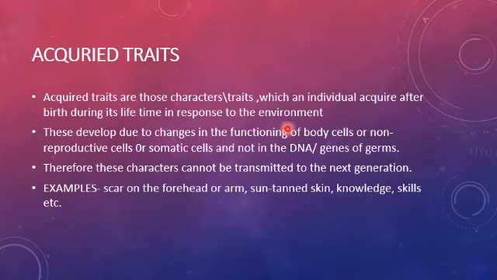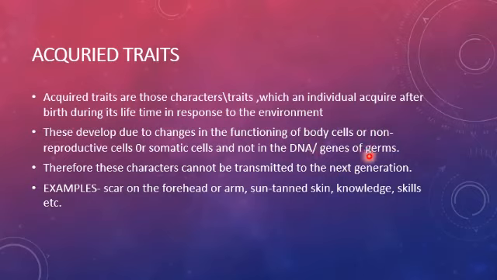The next is acquired traits. They are those characters or traits which an individual acquires after birth, that is, not at the time of birth, during its lifetime in response to the environment. These develop due to changes in the functioning of the body cells, or non-reproductive cells, or the somatic cells, and not in the DNA or the genes of the germ cell.